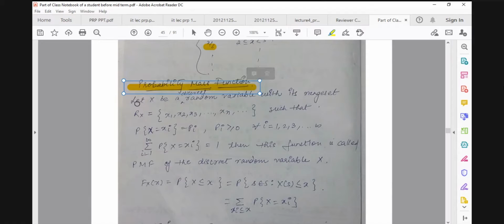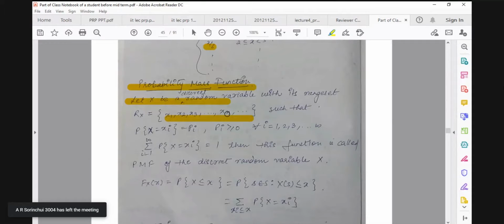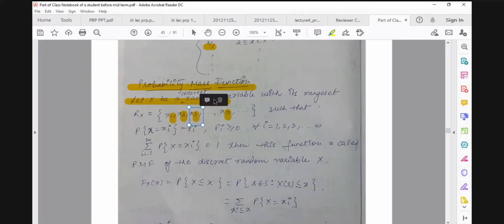Let X be a discrete random variable with its range set like this, because I told you that a range set is a countable set. A countable set means you can enumerate the elements like this: x1, x2, x3. It means you have a one-to-one map from the set of natural numbers, 1 going to x1, 2 going to x2, n going to xn, onto the range R_X of the random variable X. So this one is a countable set.